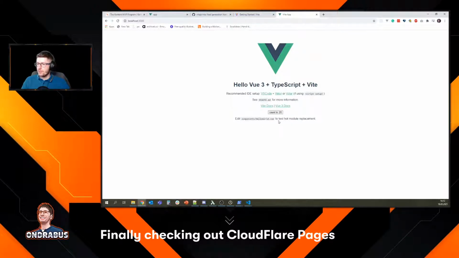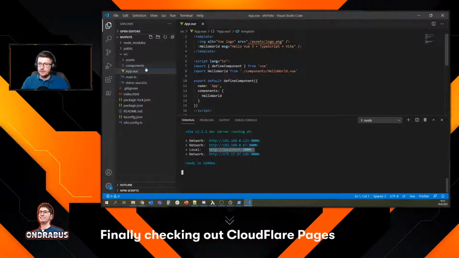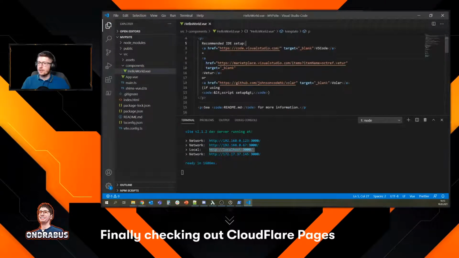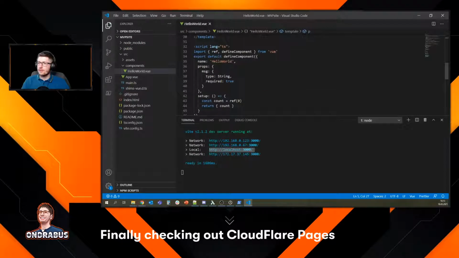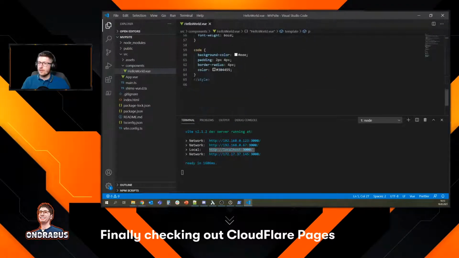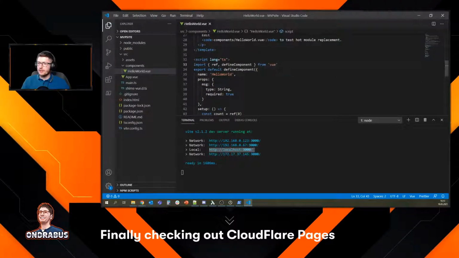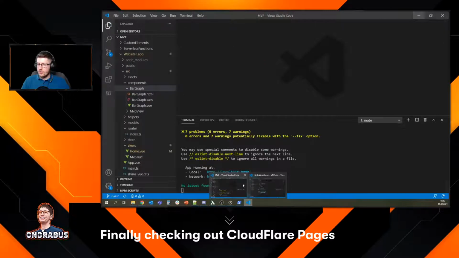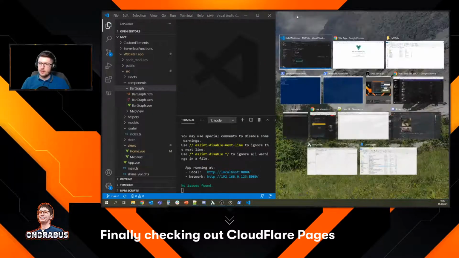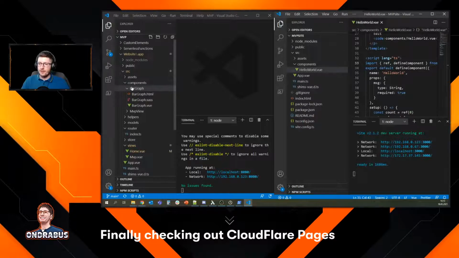Okay. So edit components/HelloWorld.vue to test hot module replacement. Okay. Oh, I don't like this, but alright. Yeah, so what I mean is, I guess you can import stuff here and it will handle it automatically. Now, I don't want to spend too much time on hello worlds, but I want to use my app, right? So I'm just gonna try to port as much as I can from here.